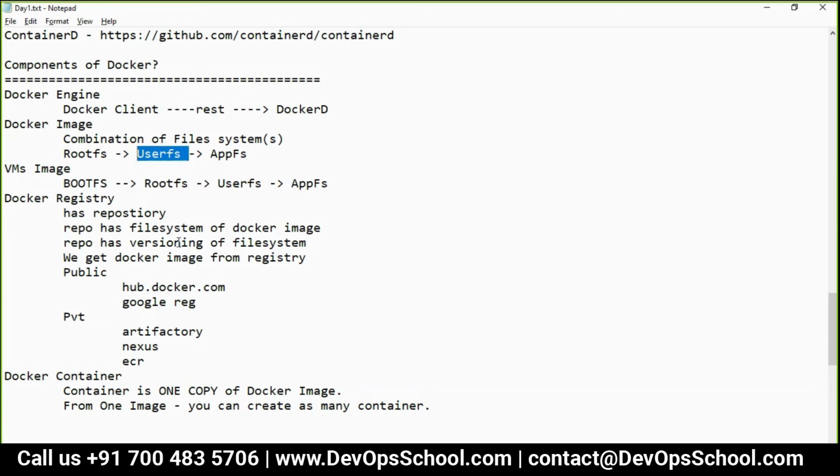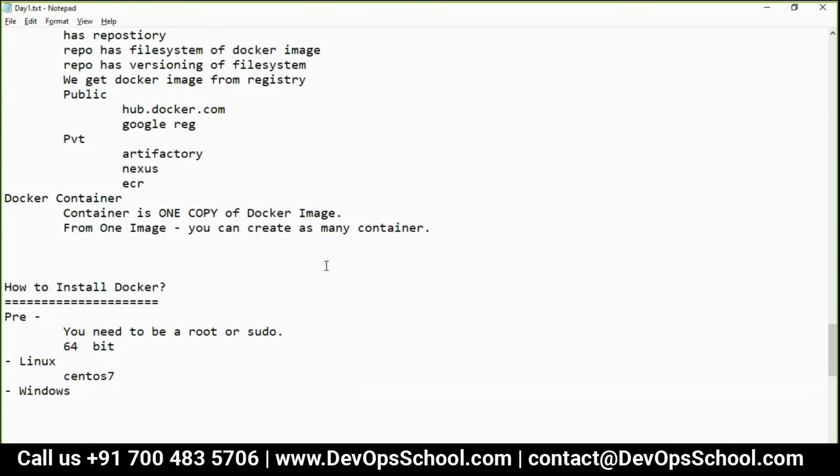They have created one image of the user file system. And whenever you create a new account, they mount the user file system. They mount your account with the user file system. So I told you right here.